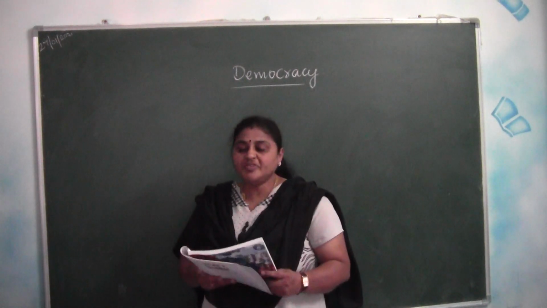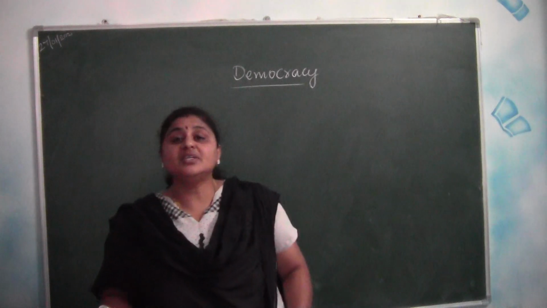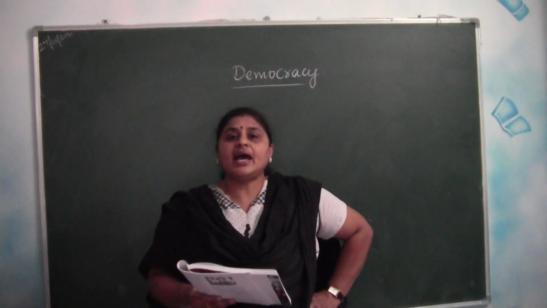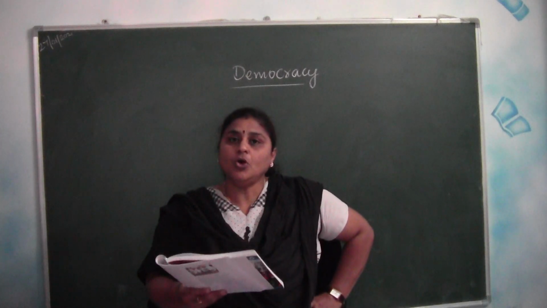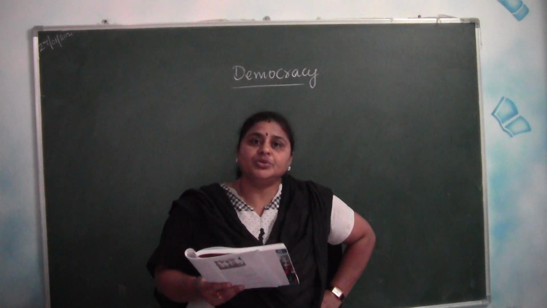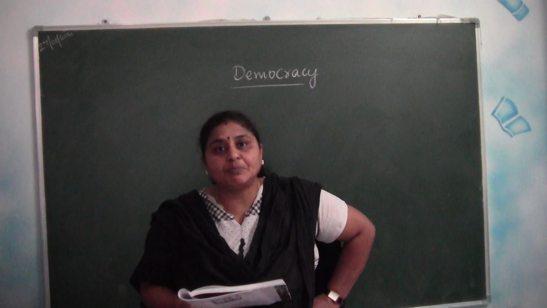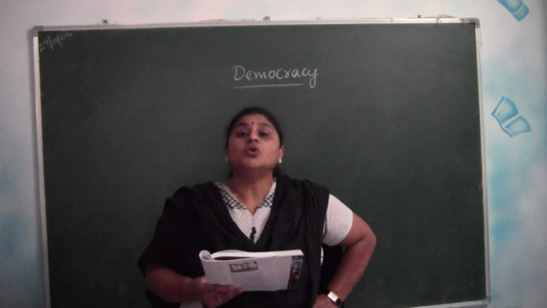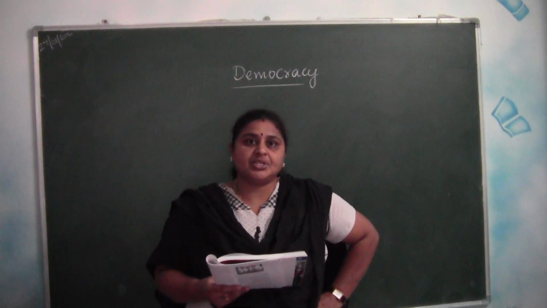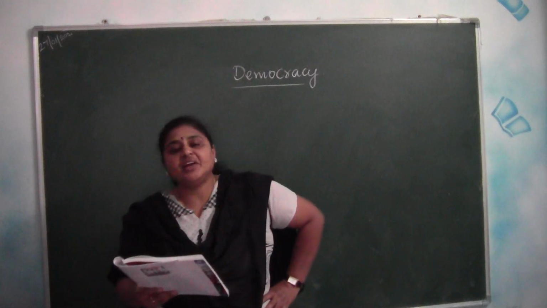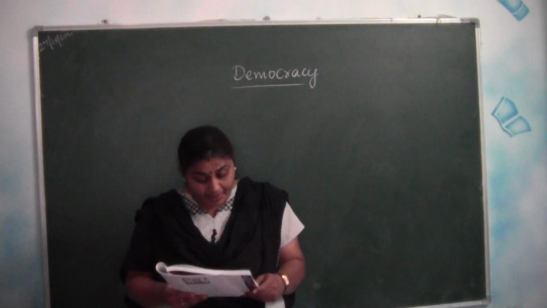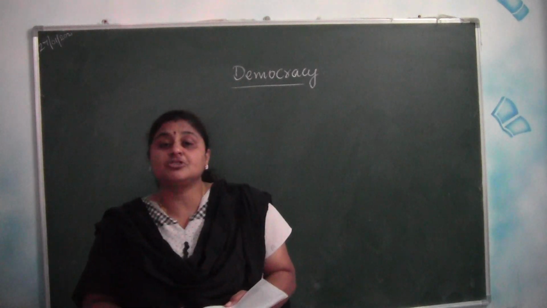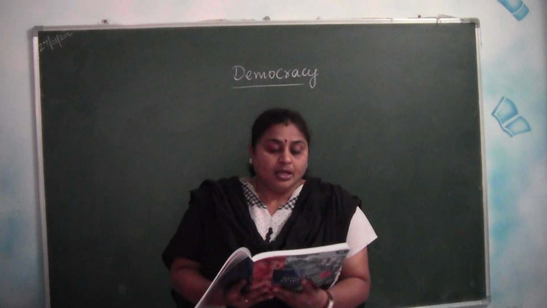Alright, so far we have seen what is universal adult franchise, and as a citizen, how we are supposed to use our right to vote, and how different parties will attract people in order to win in the elections. In the next part of our lesson, let us see formation of the government, what is an opposition party, and what are the main features of democracy.